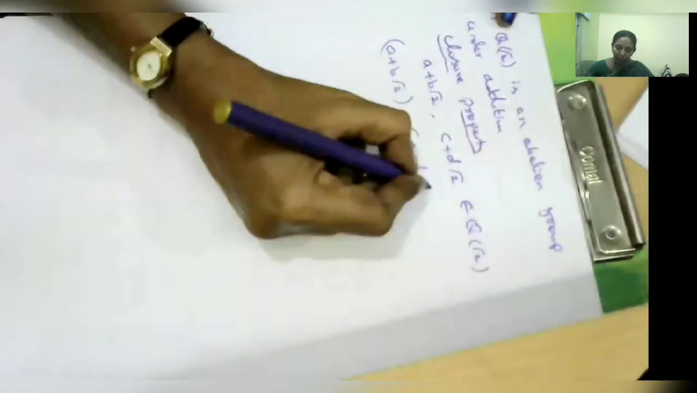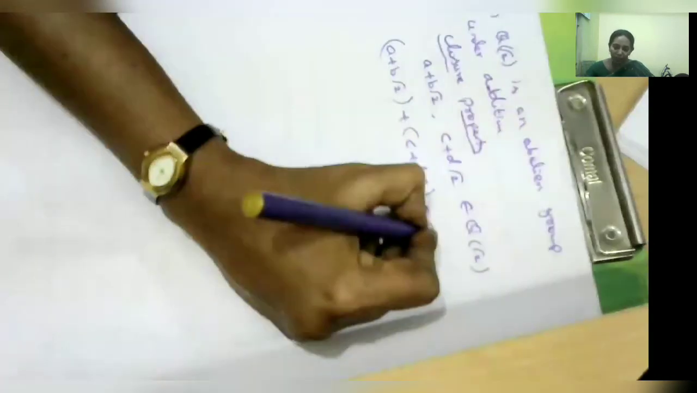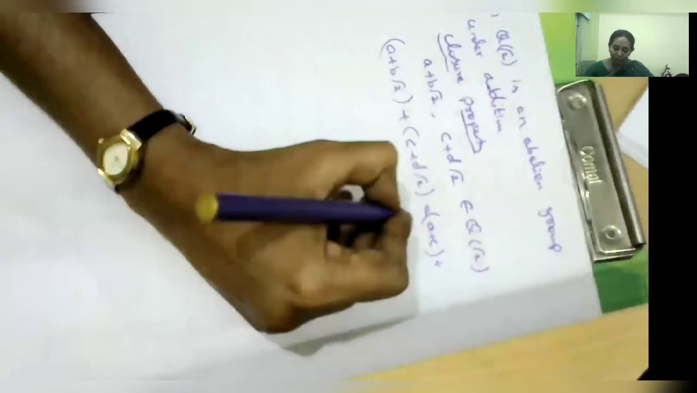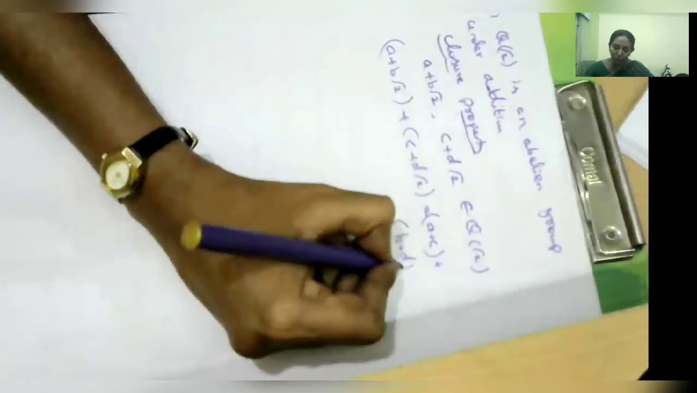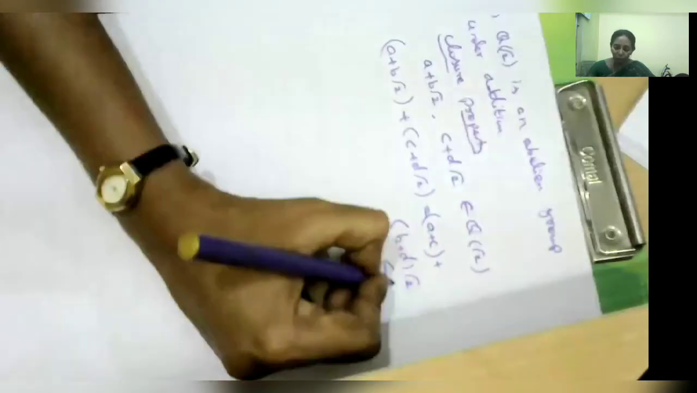Again take the addition: a plus b root 2 plus c plus d root 2. So this becomes a plus c as the first element, plus b plus d into root 2. Again see here, the resultant value is also in the form of a plus b root 2. Therefore this belongs to Q root 2. So therefore the closure property holds.